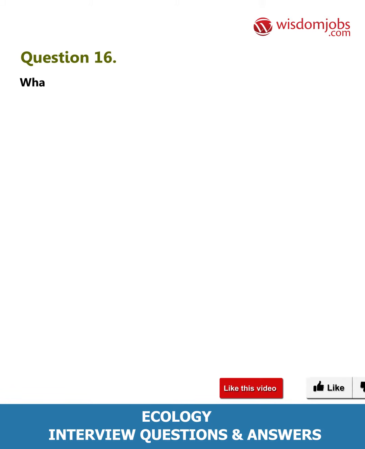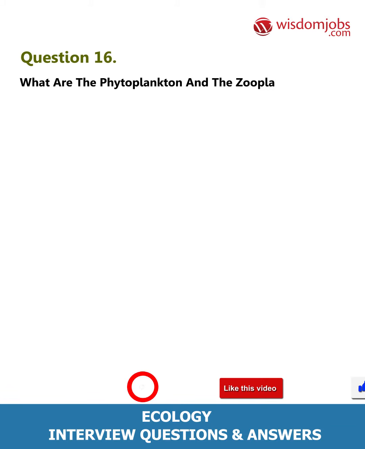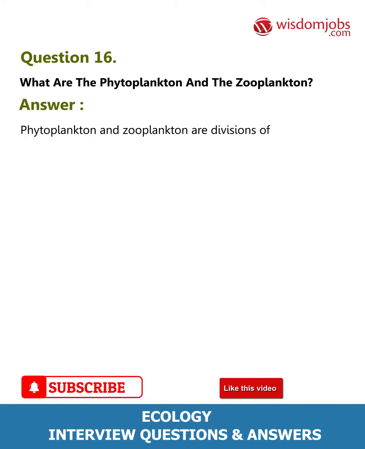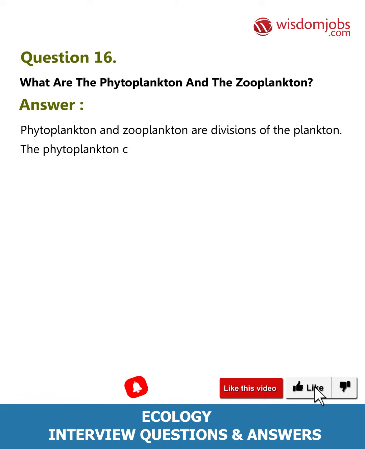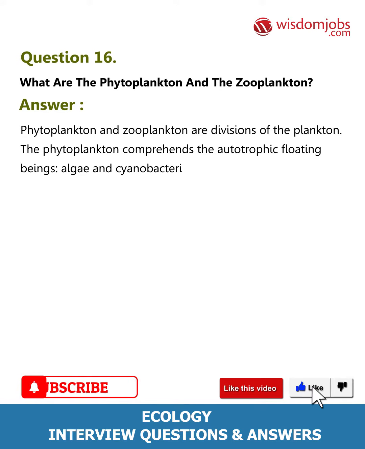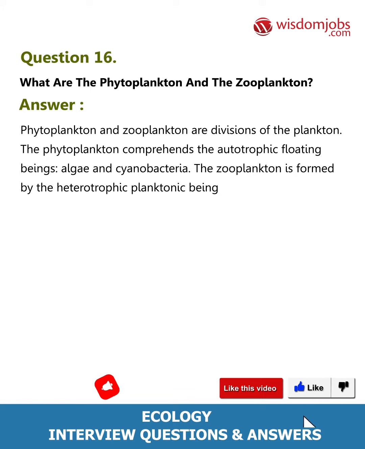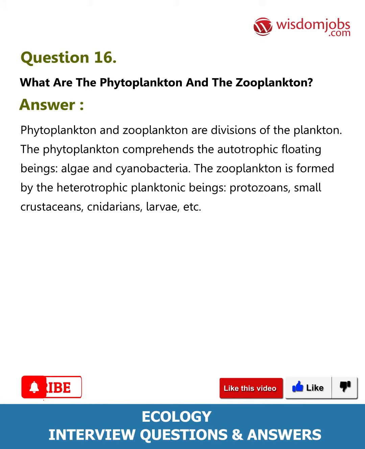Question 16. What are the phytoplankton and the zooplankton? Answer. Phytoplankton and zooplankton are divisions of the plankton. The phytoplankton comprehends the autotrophic floating beings, algae and cyanobacteria. The zooplankton is formed by the heterotrophic planktonic beings, protozoans, small crustaceans, cnidarians, larvae, etc.